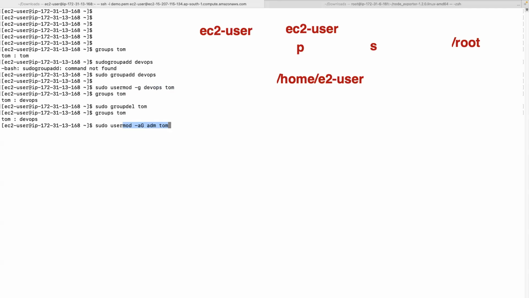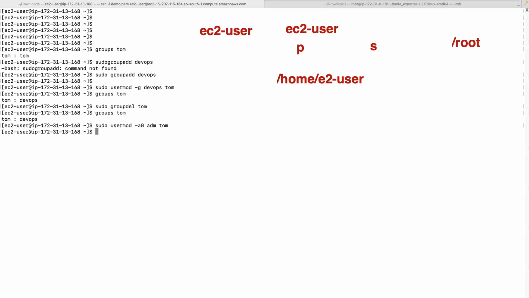These options, these flags, you don't have to memorize, okay? Because as you use them, you will remember them. Otherwise, no one will remember them as long as they are not using them regularly, actively. So you just have to have an idea that you have commands for them. Okay, so usermod -aG admin tom.